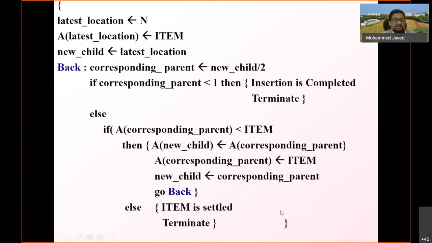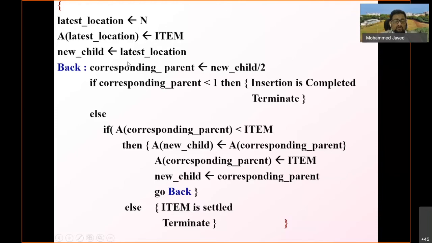So in general, the algorithm I have shown you with the help of a diagram can now be summarized like this. This is the algorithm for heap insertion. Let the latest location be n, that is the last location. Let the new item be stored at that position. And now the new child is the latest location, because it is the disturbed child.